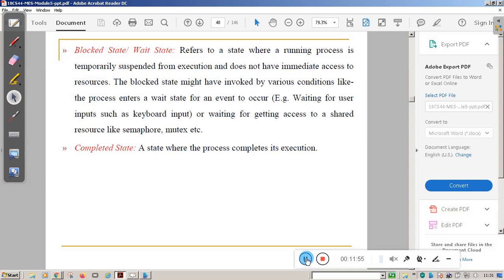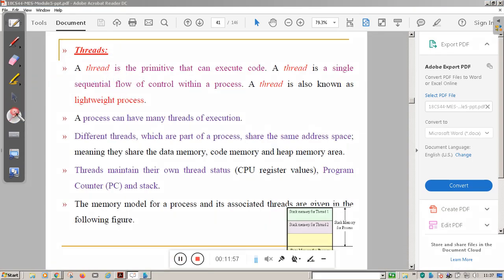and the completed state where the process completes its execution. Like, a thread is a primitive that can execute code. A thread is a single flow of control within the process.